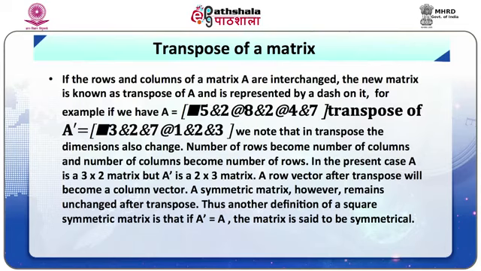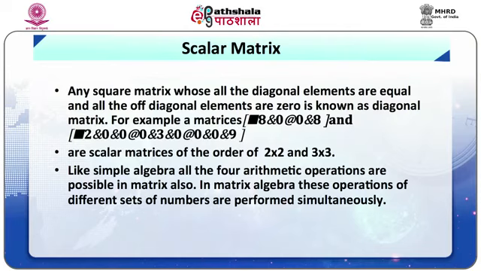A row vector after transpose will become a column vector. A symmetric matrix, however, remains unchanged after transpose. Thus, another definition of a square symmetric matrix is that if A transpose is equal to A, the matrix is said to be symmetrical. A scalar matrix: any square matrix whose diagonal elements are all equal and all the off-diagonal elements are 0 is known as a diagonal matrix.